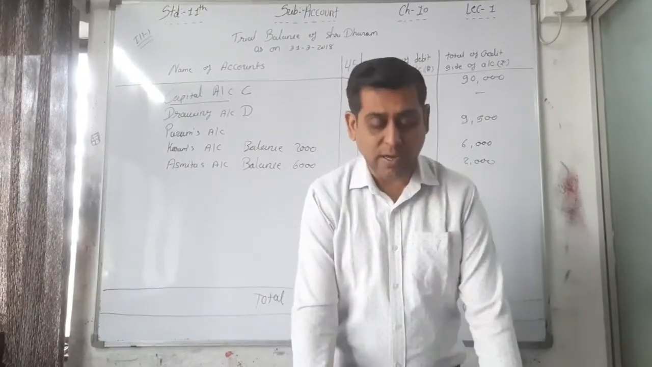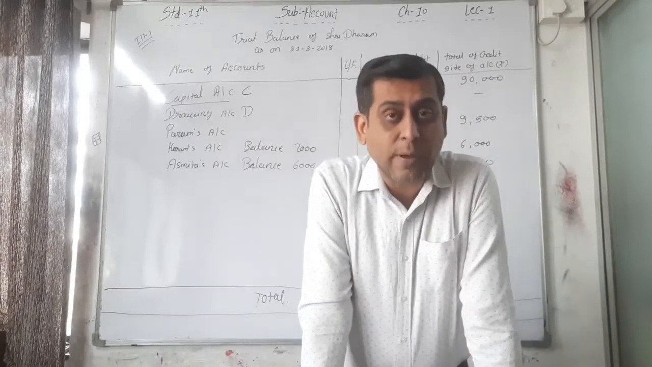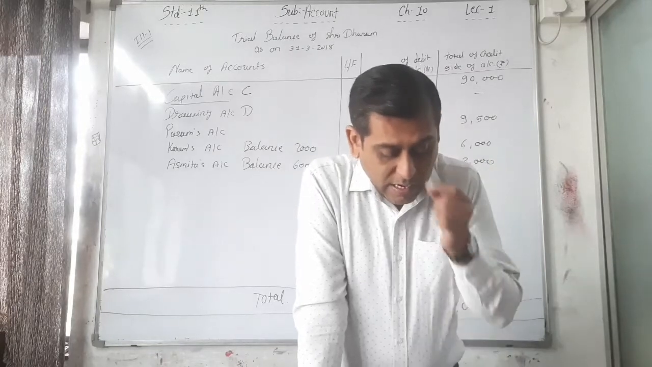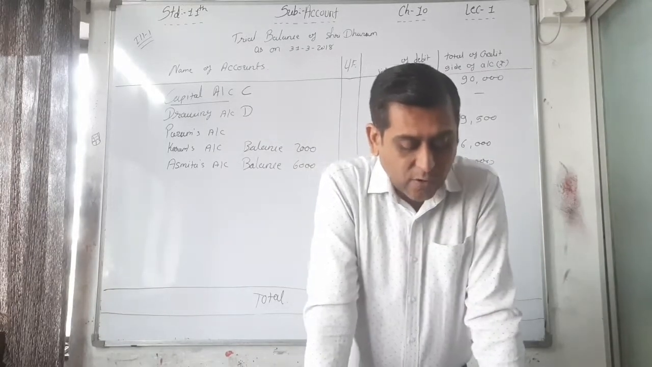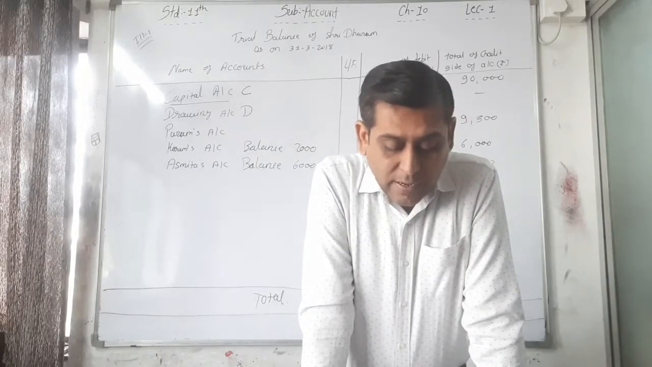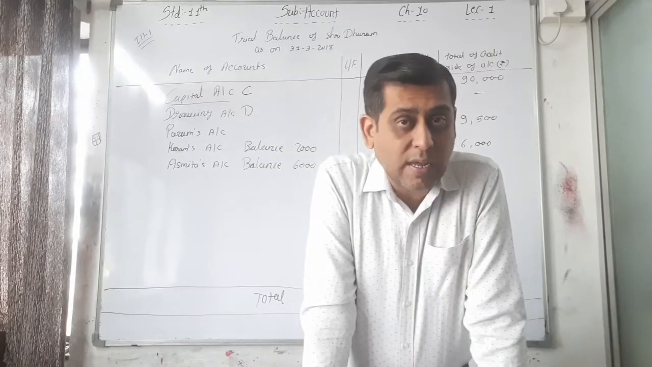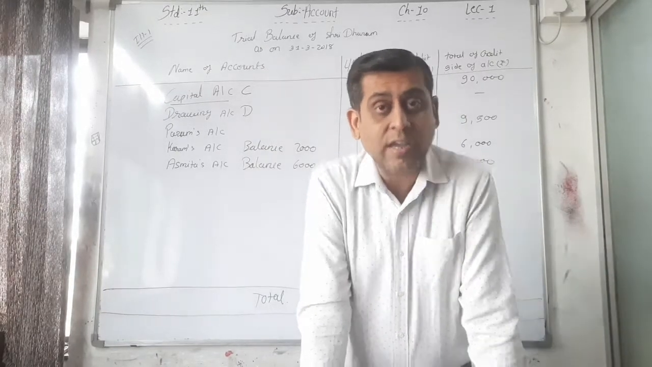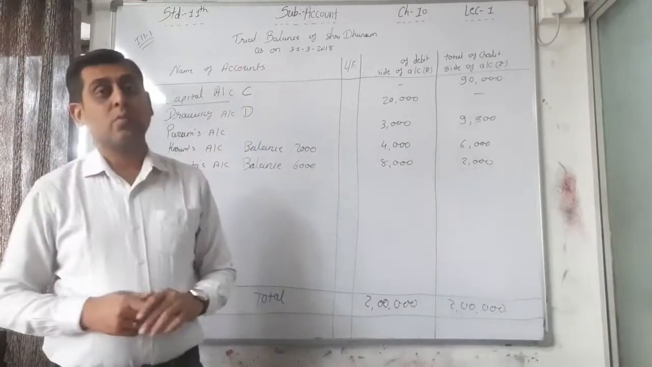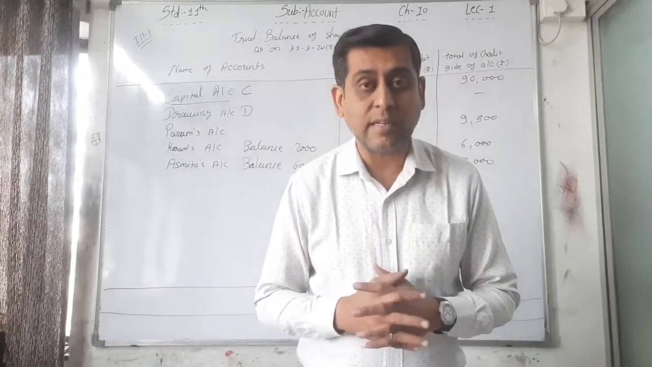See on the next page, in a different method, a different way, you can also prepare the trial balance. You can prepare the trial balance this way: name of accounts, LF, debit side of account rupees, credit side of account rupees, or you can also prepare the trial balance with debit balance amount and credit balance amount. Both are ways in which you can prepare the trial balance. Whichever you choose is correct.